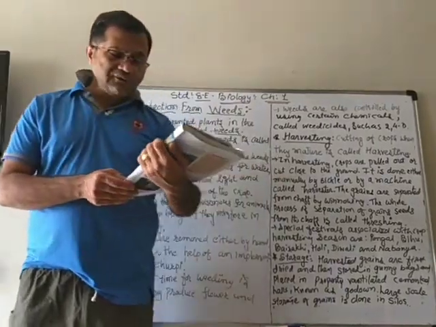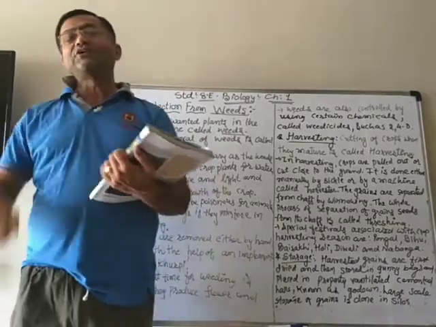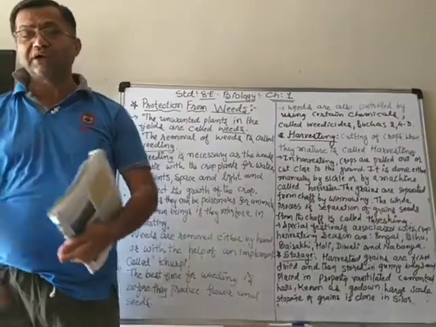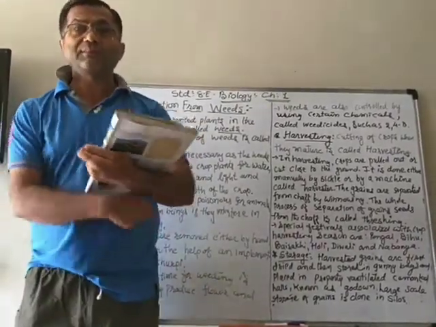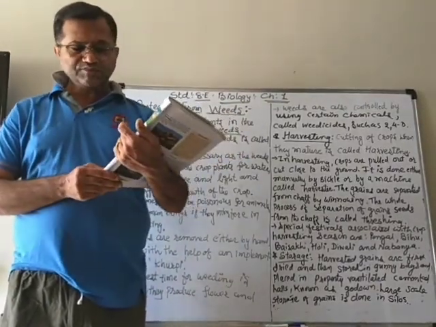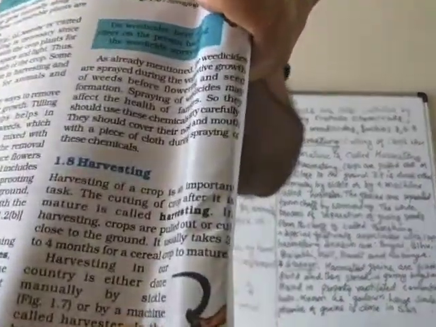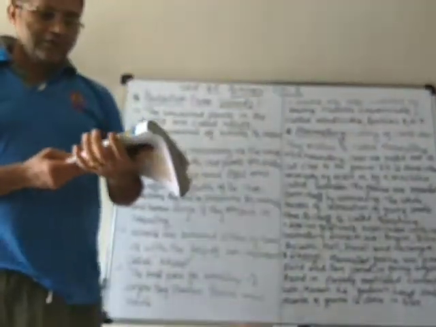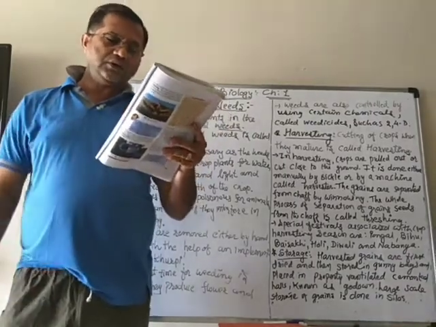So now, harvesting of crops is done manually also, by uprooting with the hands. Or if the roots are so deep, then you can cut it from near the ground. Cut the crop near the ground using a sickle or etc. And the sickle is shown in this figure here. જેને આપણે ગુજરાતીમાં દાતરડું કહીએ છીએ, બધાએ જોયું જ હશે, બરાબર? So we have to use that sickle for cutting it by the ground.